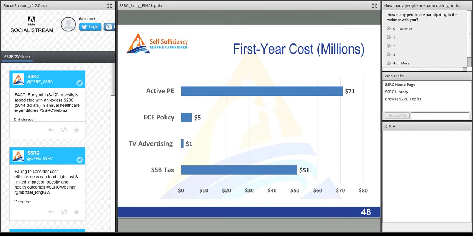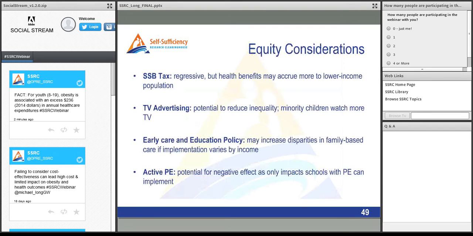And I think it's important to note that we don't count the tax revenue as a cost, because this is considered in the field to be a transfer cost. So if industry or consumers are giving government tax revenue and then government receives the revenue, the money wasn't used and there was no resource consumed. So that is not included in the cost of these interventions. And in general, I think doing policy changes here and doing tax policy changes specifically have much lower costs than implementing very intensive programmatic interventions.